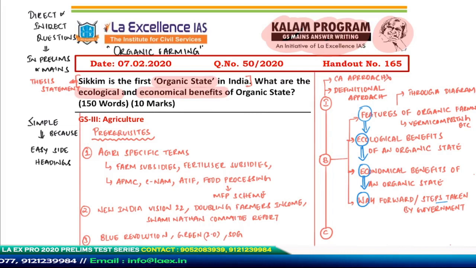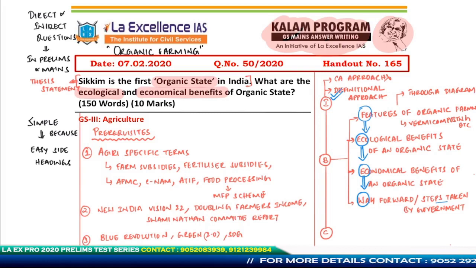Instead of it, why not describe organic farming? Give some description about organic farming, so that you'll be able to distinguish it from conventional farming, which is loaded with synthetic fertilizers, chemical inputs, and so on. That way you'll be able to warm up the body of your answer with a nice introduction.